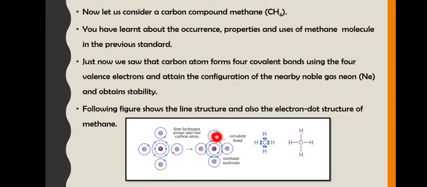Carbon with hydrogen, four times. What it forms? CH4. Simply you can represent it like this. Very simple. Very good. So, this is it about the structural line formula and electron dot structure. Followed.